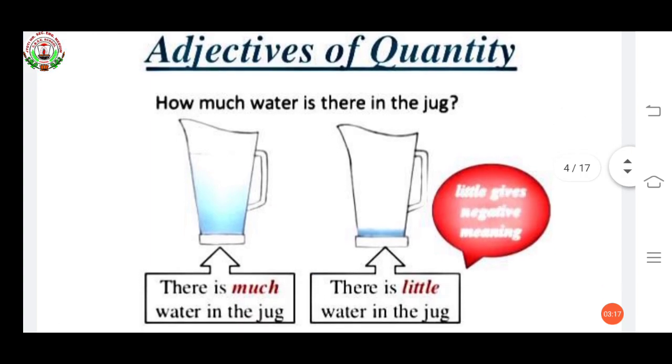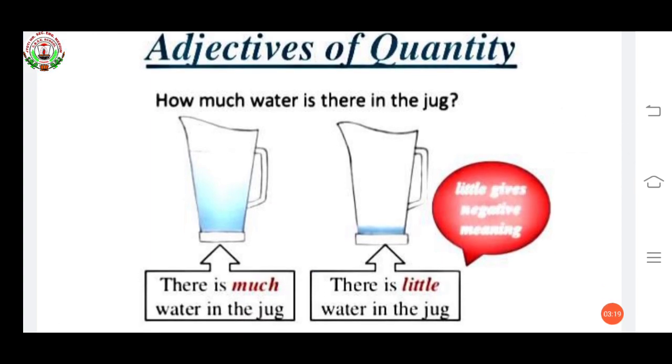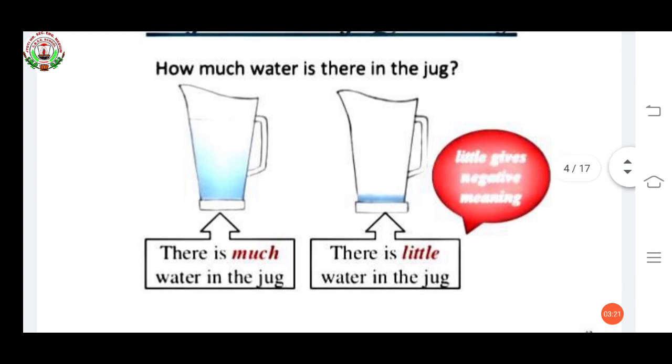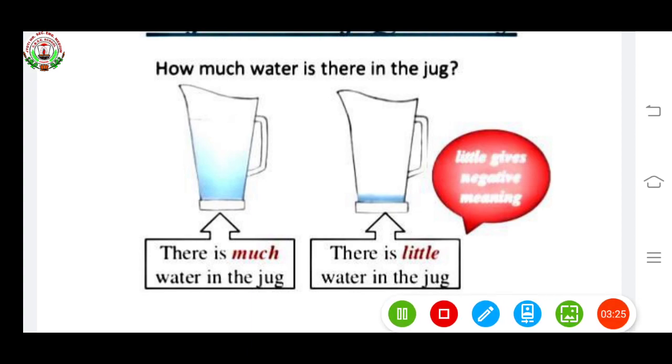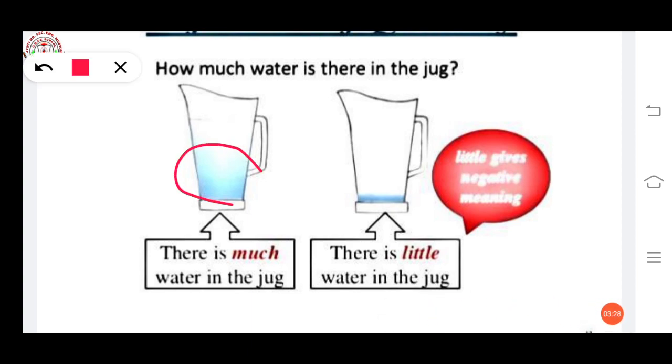Like see in this example, how much water is there in the jug? See the first one, there is much water in the jug. You cannot count this much water in numbers. Yes or no? We cannot count. And the same, in the second jug, there is little water in the jug. This much water also we cannot count in numbers. So this is uncountable. This is called adjective of quantity.